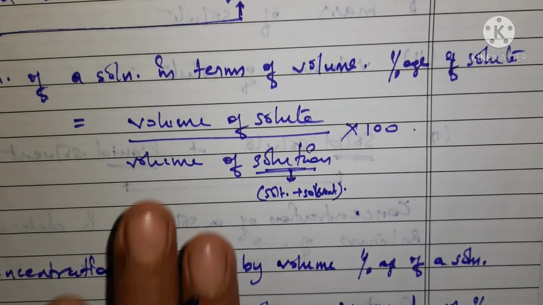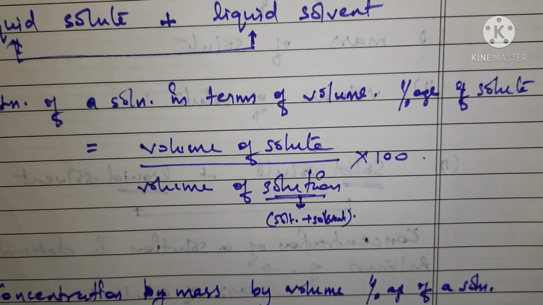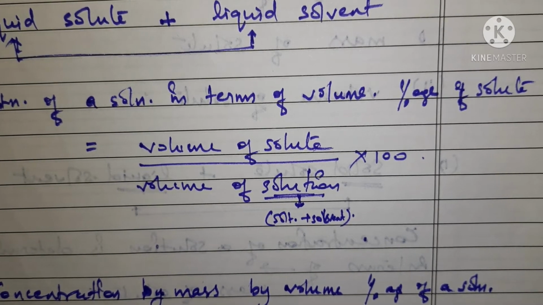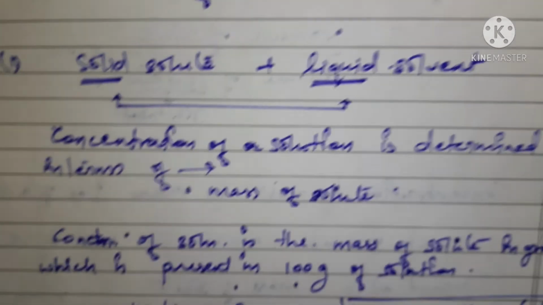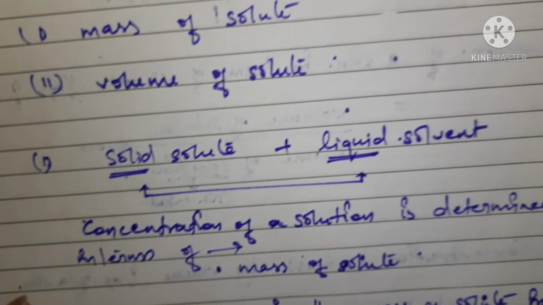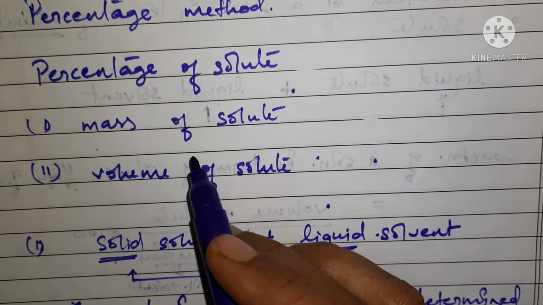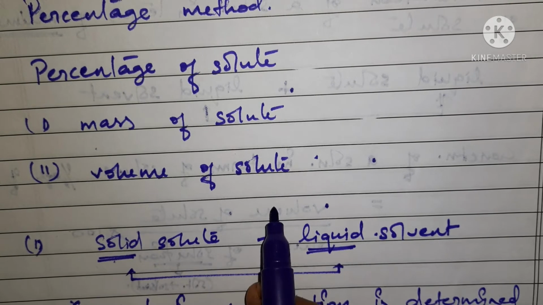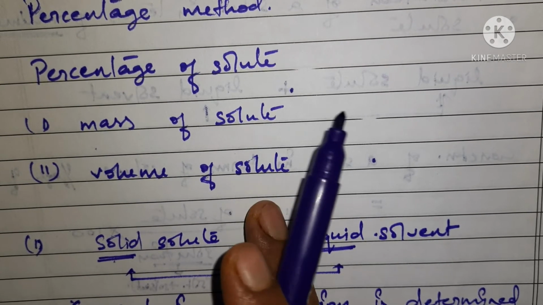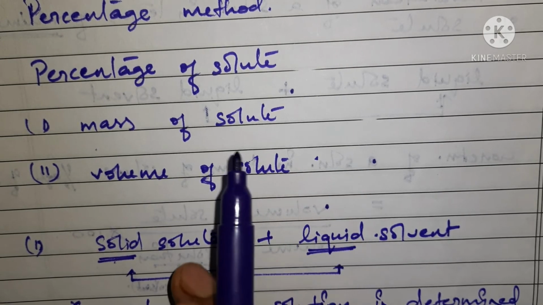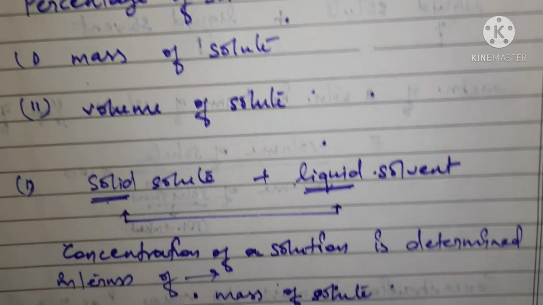Okay, what does it mean? Let us try to understand all the three cases once again. So let's understand once again the percentage method. In the percentage method we have two types actually, by the mass of solute and by the volume of solute. We'll try to find out with the help of this the percentage of solute in a solution, which further gives the concentration of the solution.